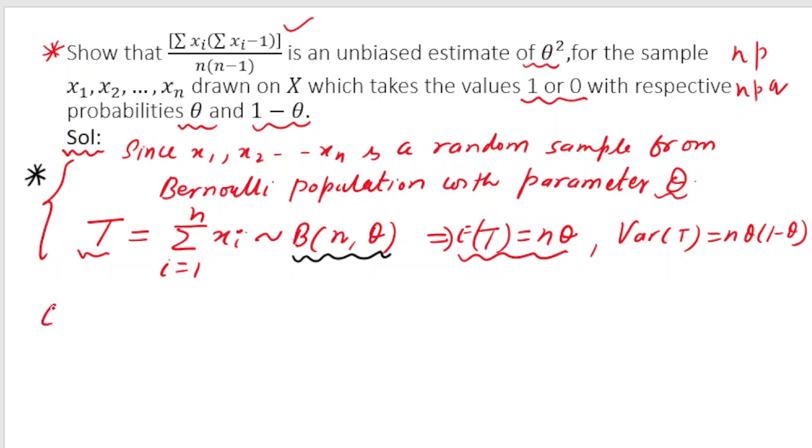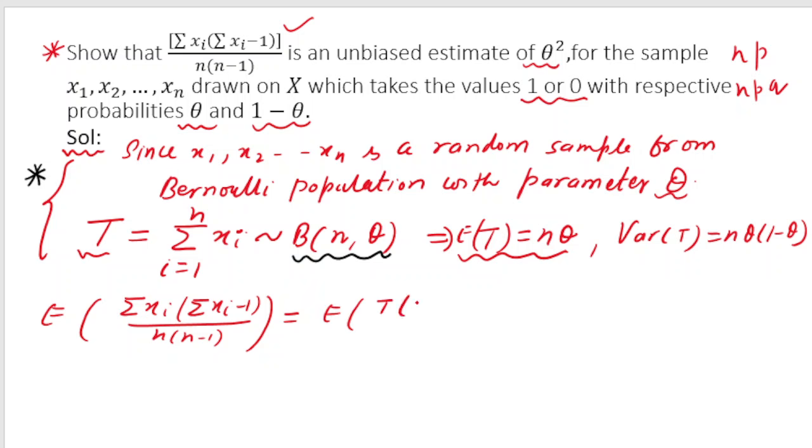It means that we are taking the expectation of summation of xi into summation of xi minus 1 divided by n into n minus 1. In our terminology, this summation of xi is represented by t, so I can write expectation of t into t minus 1 divided by n into n minus 1.